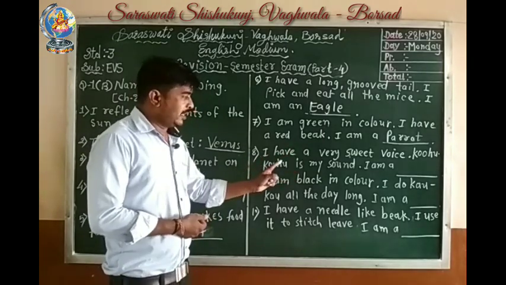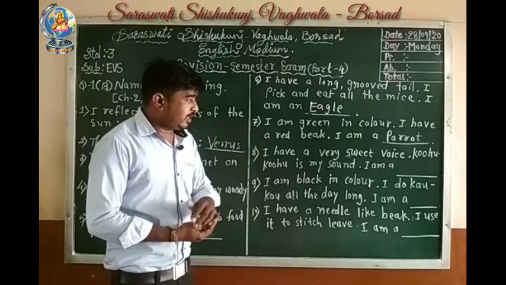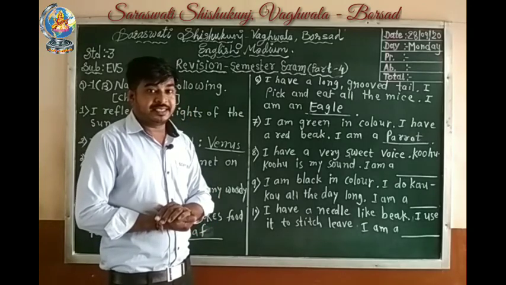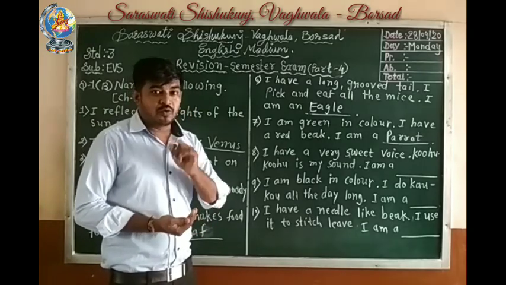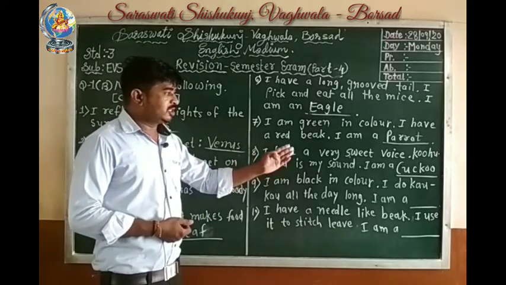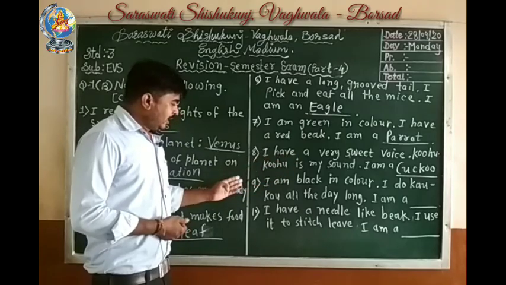Next, 8 number. I have a very sweet voice. Kuhu kuhu is my sound. I am a blank. Students, sweet in voice and kuhu kuhu is my sound. Which bird is this? Yes, it is cuckoo. I have a very sweet voice. Kuhu kuhu is my sound. I am a cuckoo.